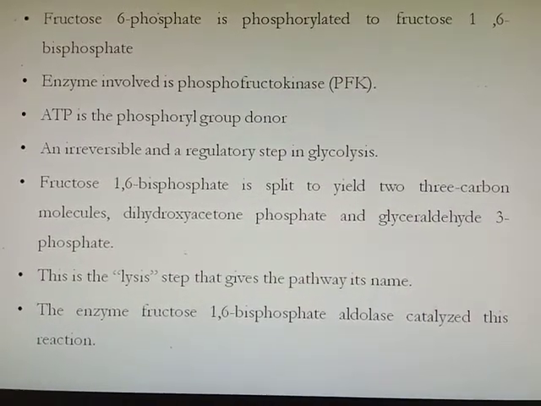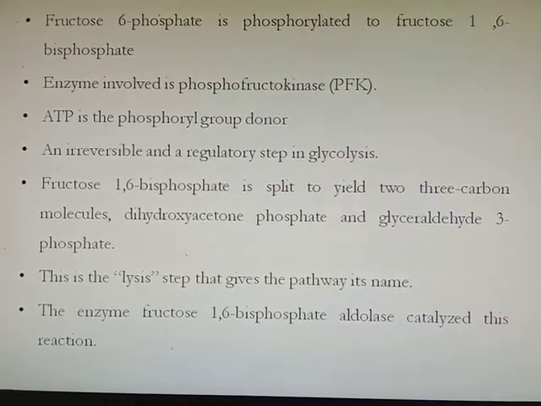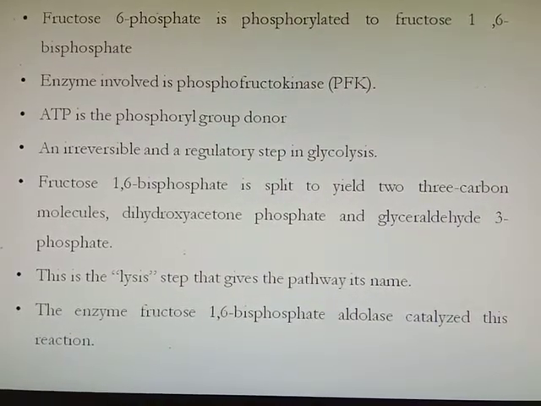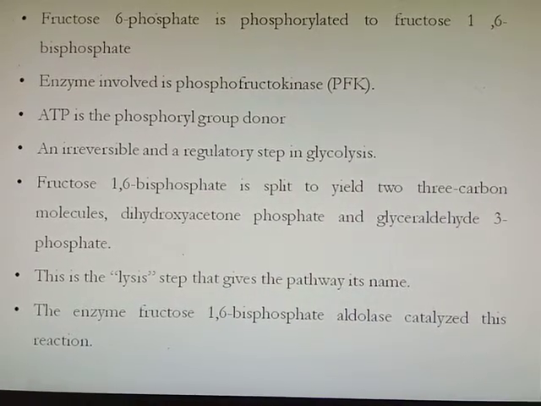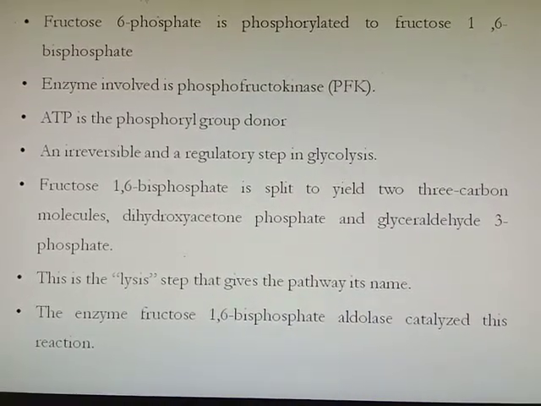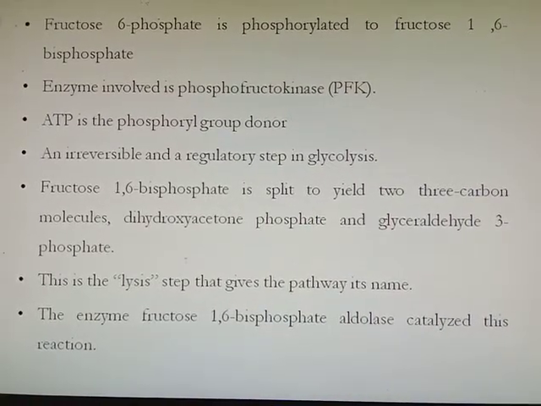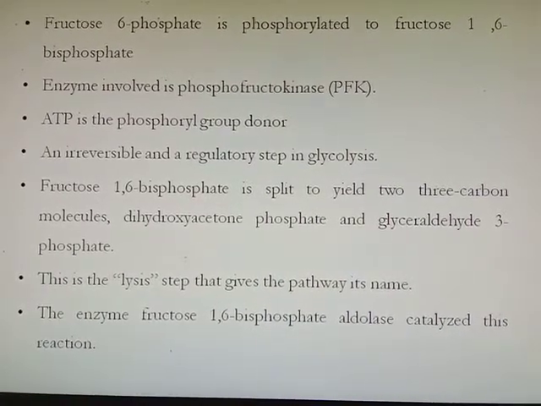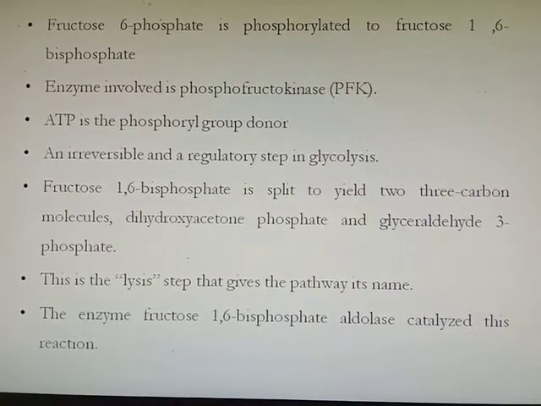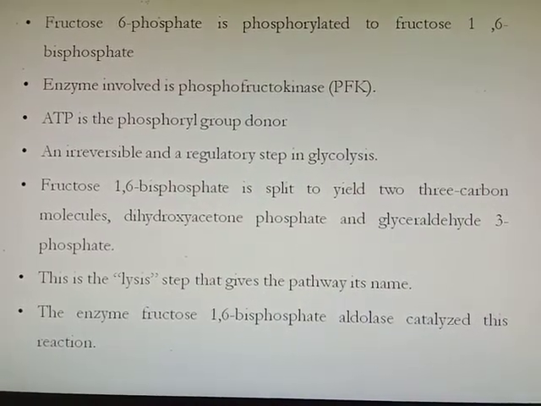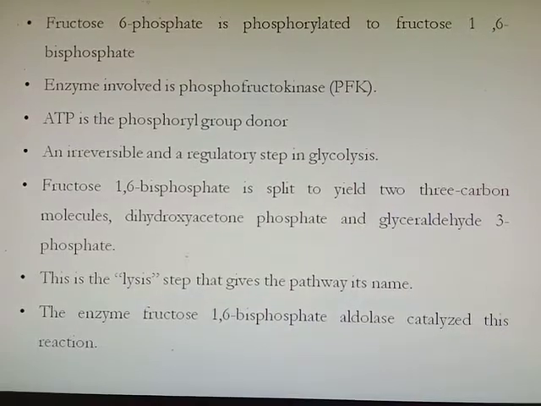Then the fructose 1,6-bisphosphate is split into two 3-carbon molecules. First is dihydroxyacetone phosphate and second is glyceraldehyde 3-phosphate. Here the fructose 1,6-bisphosphate splits into two molecules, dihydroxyacetone phosphate and glyceraldehyde 3-phosphate.